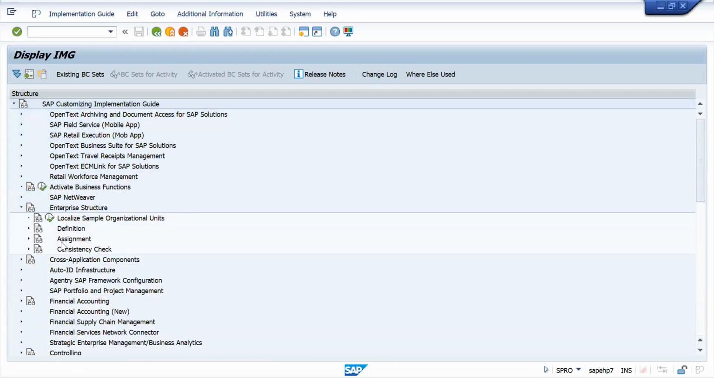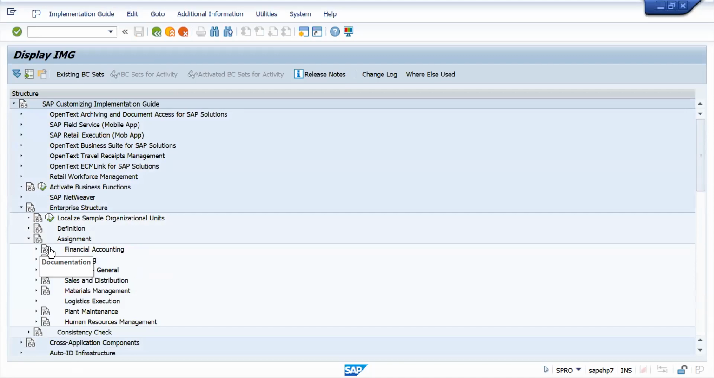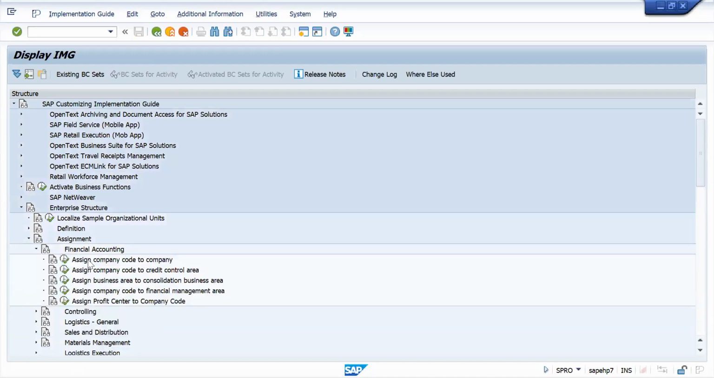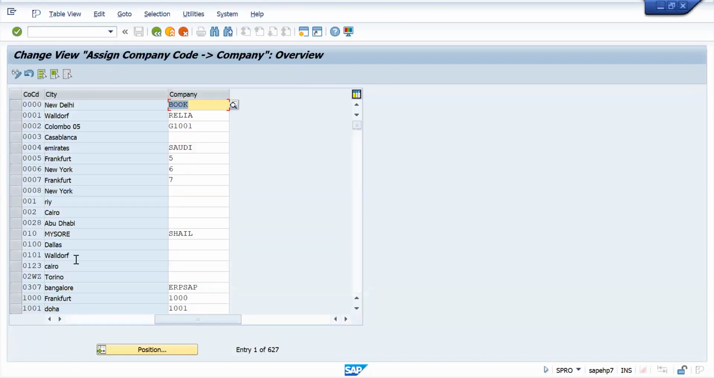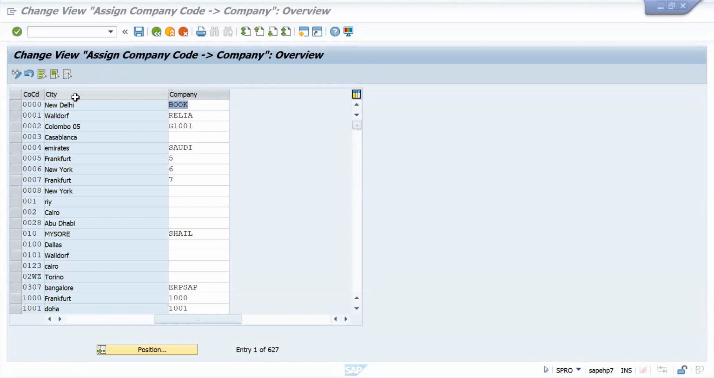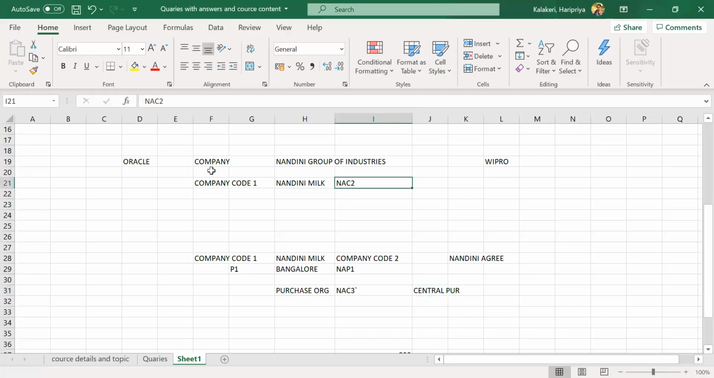Go back, see here assignment. Let's go here, financial accounting. Assign company code to company. Execute. My company code, I need to assign to my company, right? Here, my company code I am assigning to my company. This is my company, Nandi. This is my company code I am assigning to this.